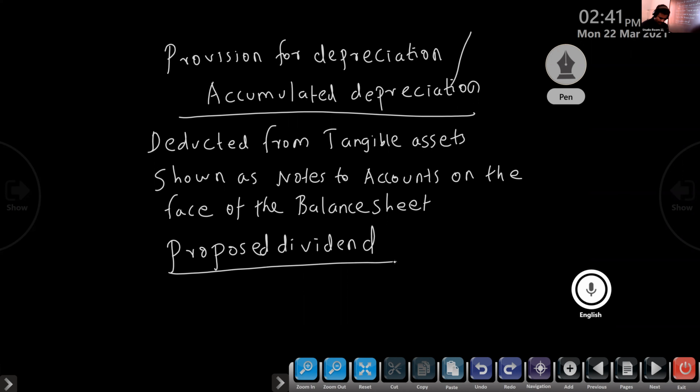What will we do with proposed dividend? Earlier, we were treating it under short-term provision. Now it is treated as a contingent liability. Contingent liability means it is not an actual liability. It will arise only on the happening of a certain event. I forgot, we have to write the contingent liabilities. So proposed dividend, you write as contingent liability. It will not come in the main format.